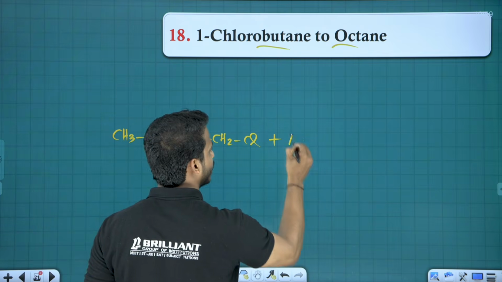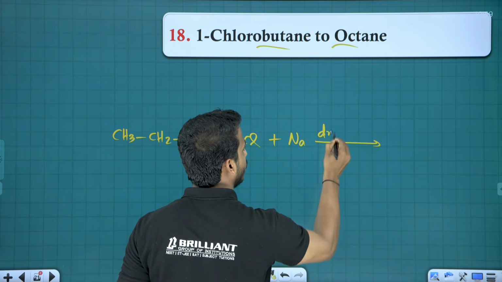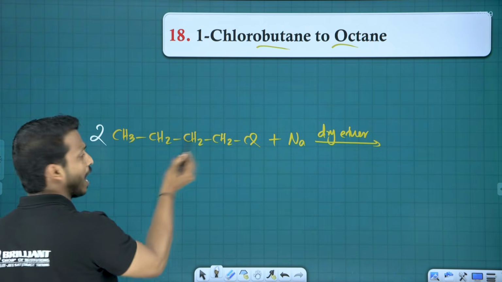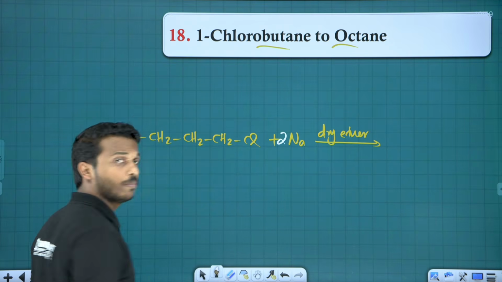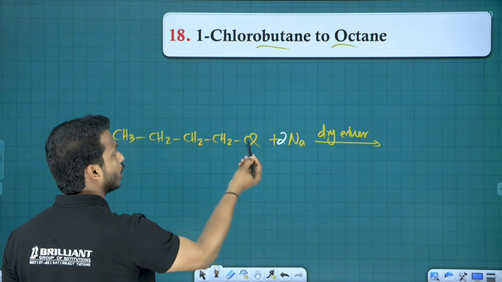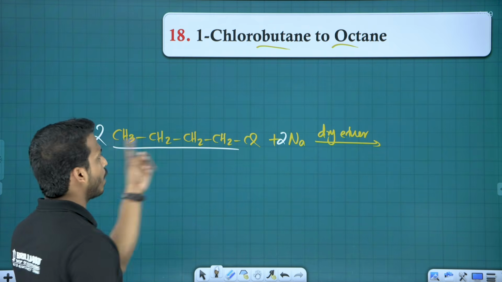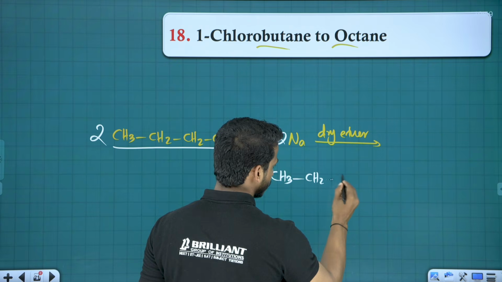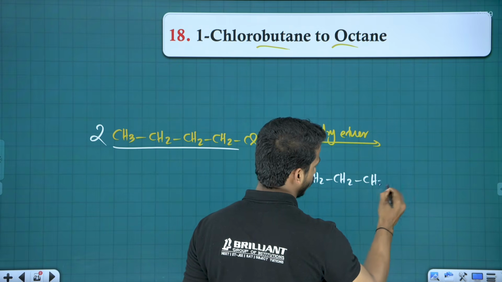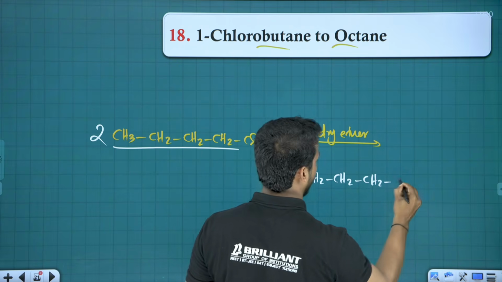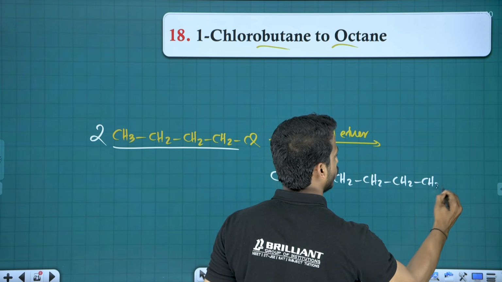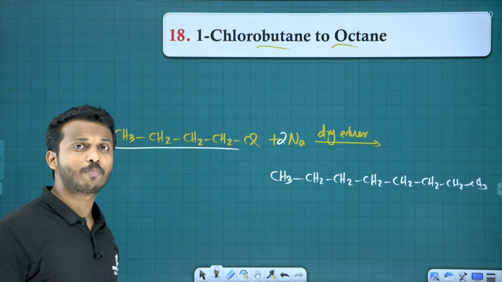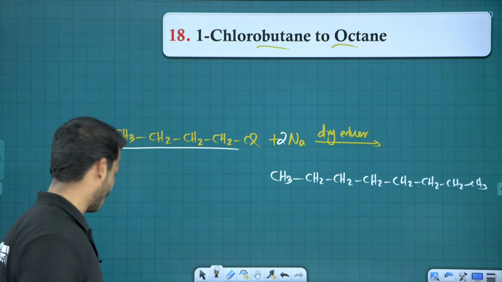You know, Wurtz reaction means treating with sodium in which medium? Dry ether medium. You know, two haloalkane molecules are required, 2 sodium required, 2 sodium take both of the chlorine and this CH3 part will join twice. So we'll get the compound CH3, CH2, CH2, CH2. This is 1 alkyl group, same one more repeat. CH2, CH2, CH2, CH3. Ready? So that is our doubling of carbon which indicates Wurtz reaction.